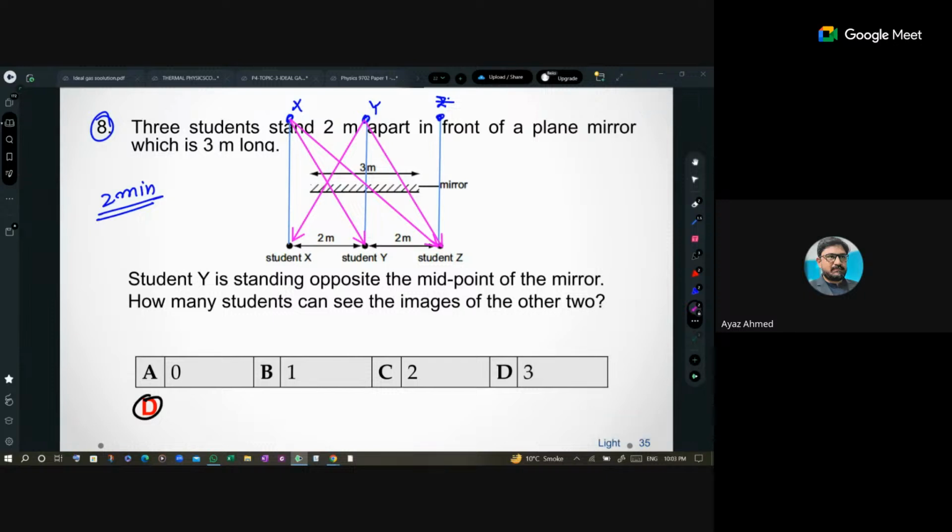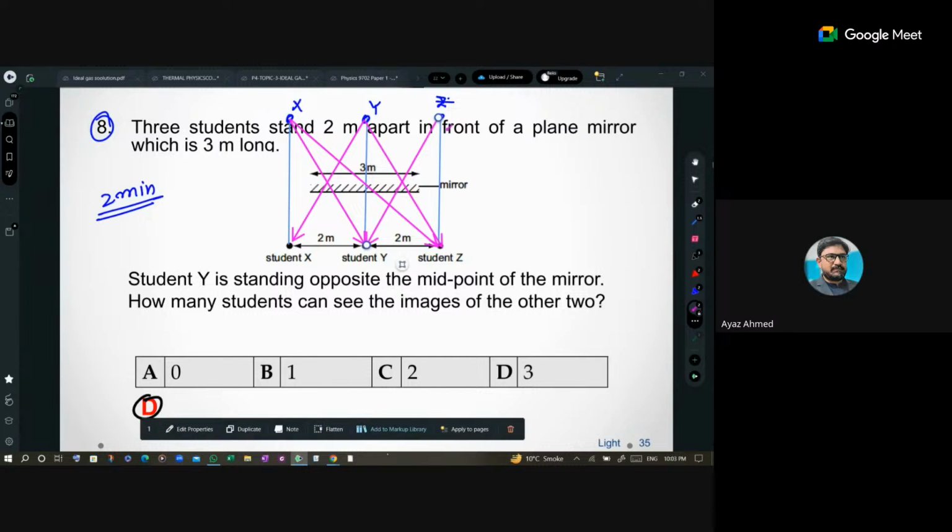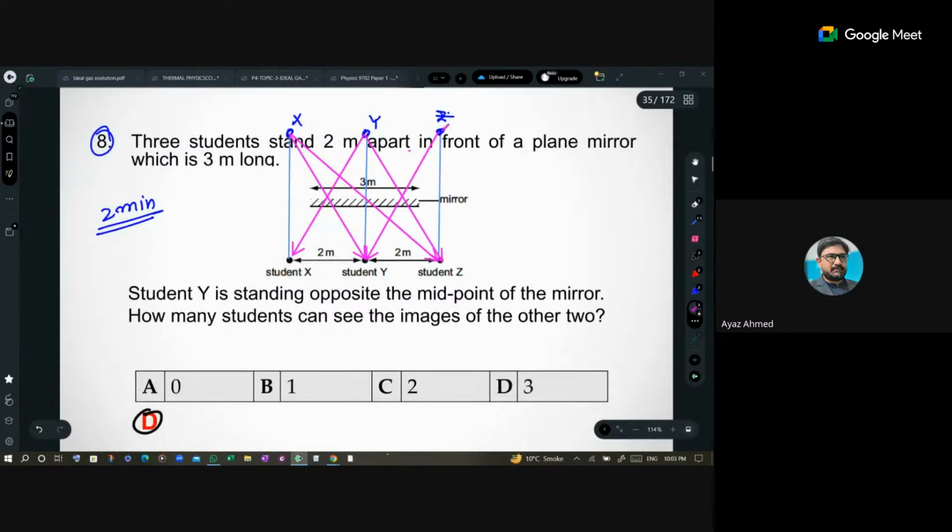All the lines are passing through the mirror, so they will see the image of Y. If I want to see the image of Z, I will draw two lines from image of Z. All of these lines are passing through the mirror, so all of these people can see each other. How many students can see the image of the other two? All of them. Is it clear?